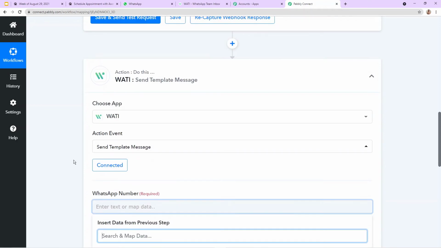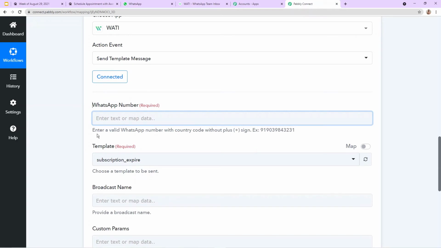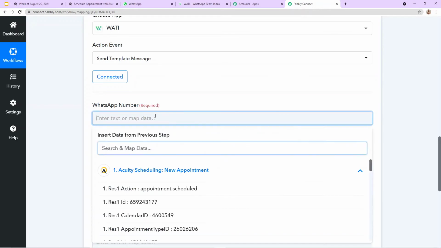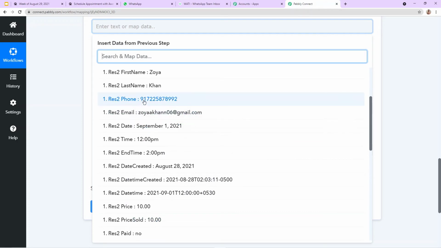Before mapping the WhatsApp number, let me read the instructions provided here. The instructions are: enter a valid number with a country code without plus sign. Example, the country code and the 10-digit number. So it basically means that Vati does not allow you to map a phone number which has a plus sign. You have to mention the country code and the 10-digit valid WhatsApp number, but not the plus sign. So you need to exclude this plus sign. Here I already mentioned the phone number in this format, the country code and the 10-digit WhatsApp number. So I'm going to map it.